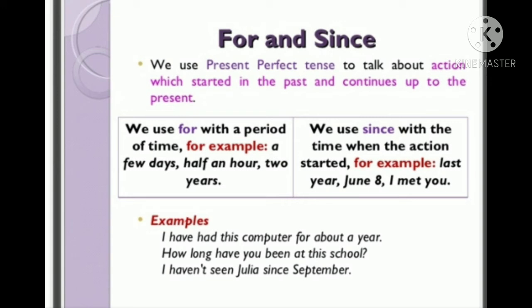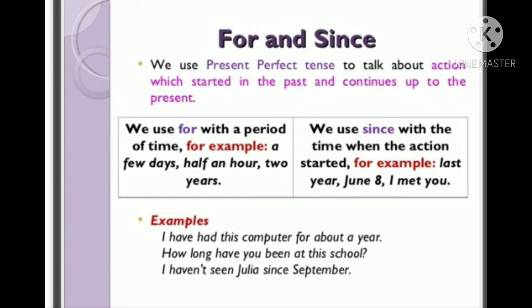But since will be used with a definite point in time. We use since with the time when the action started. For example, last year, June 8th. And also since Monday, and since January, etc. The exact time will be given with since.